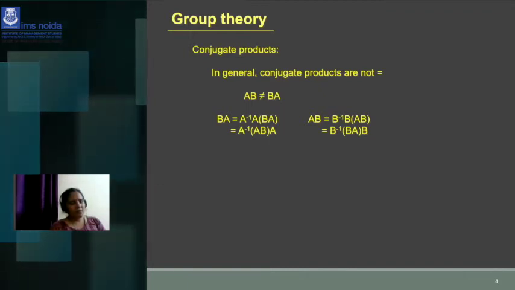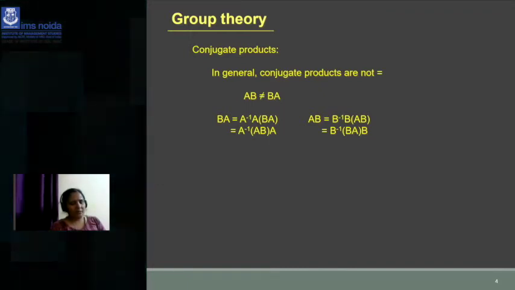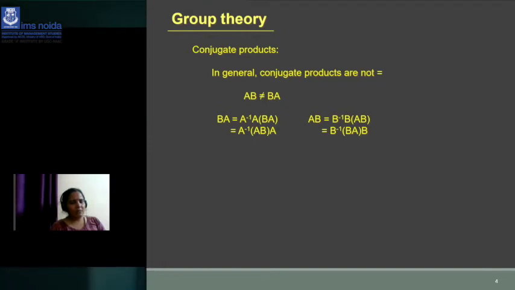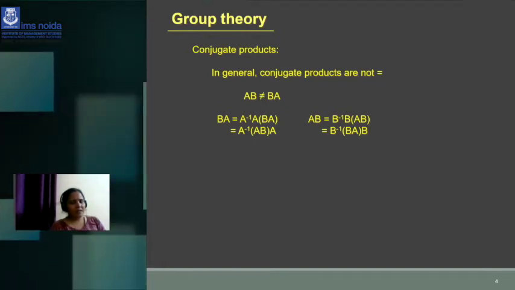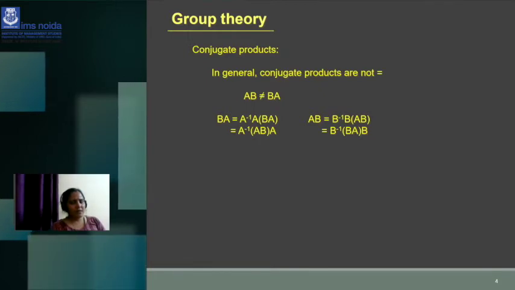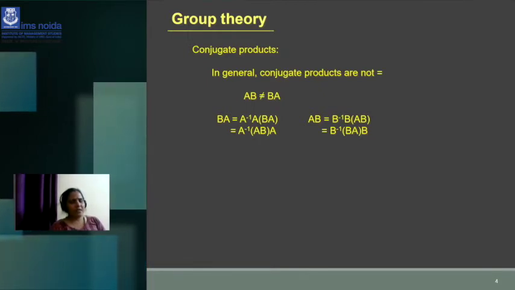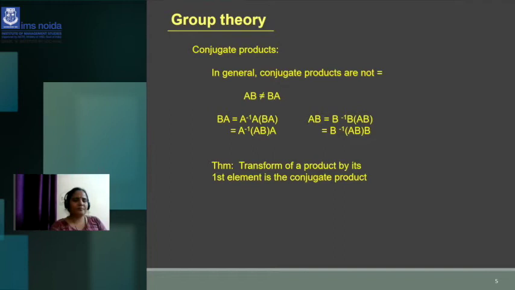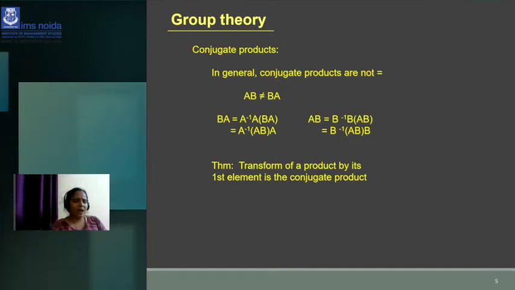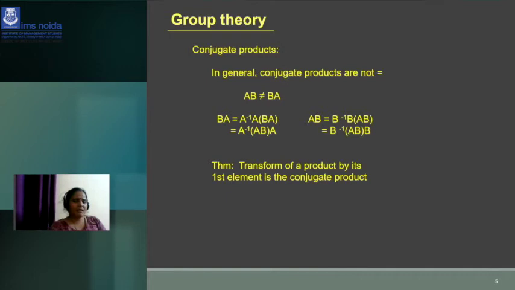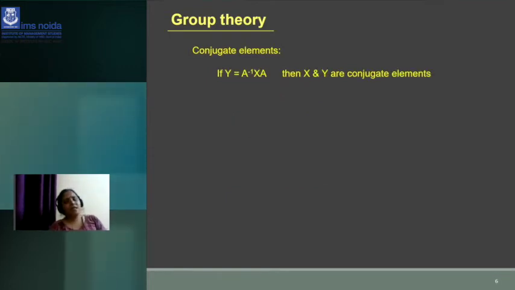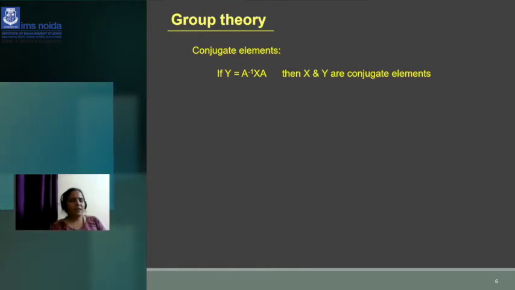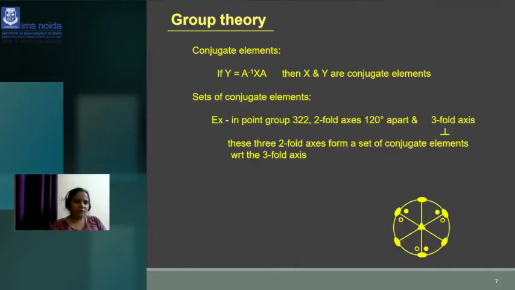But now we are discussing conjugate products where AB is not equal to BA. Then BA will be A inverse into BA, that equals A inverse, then AB is multiplied into A, then A inverse A is 1, that equals AB. So this is the proof. Now, conjugate products, how AB is not equal to BA, you can see like this. And then the conjugate elements are, if Y equals A inverse into A, then X and Y are the conjugate elements. So this is the discussion about the conjugate elements.